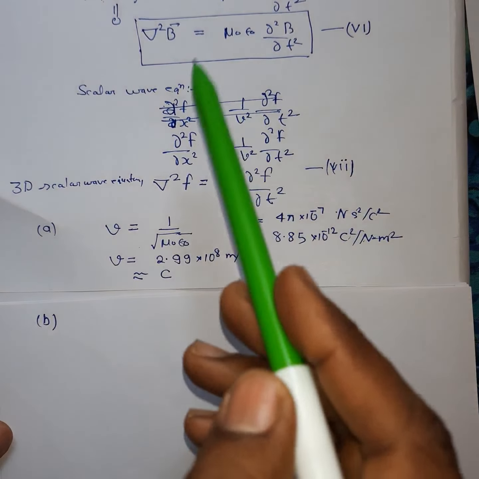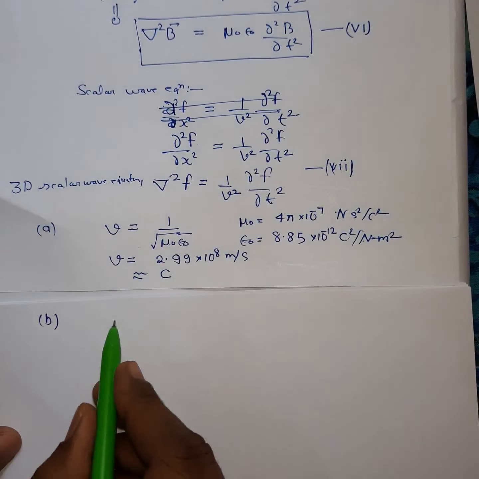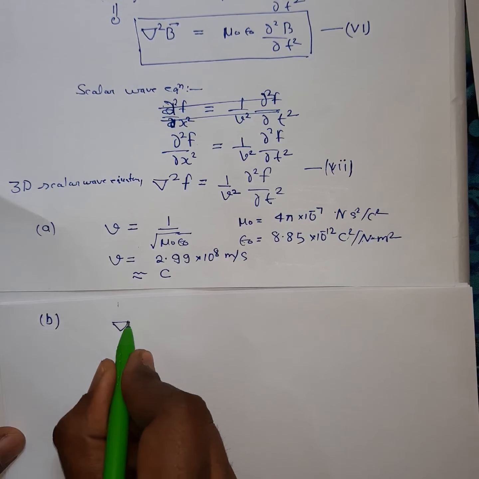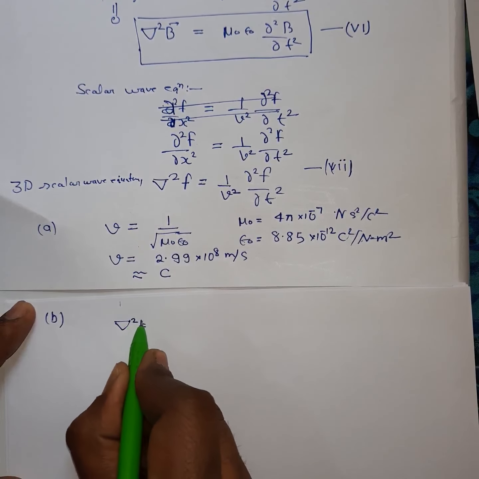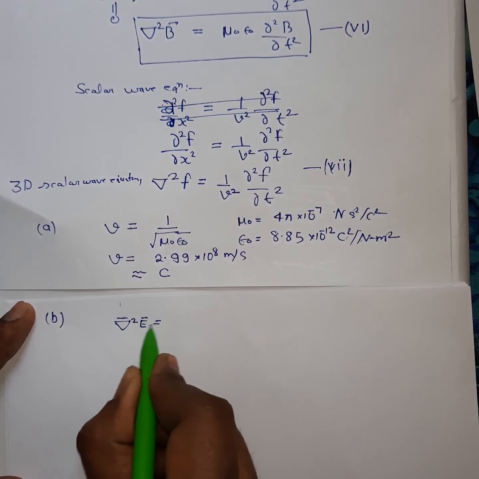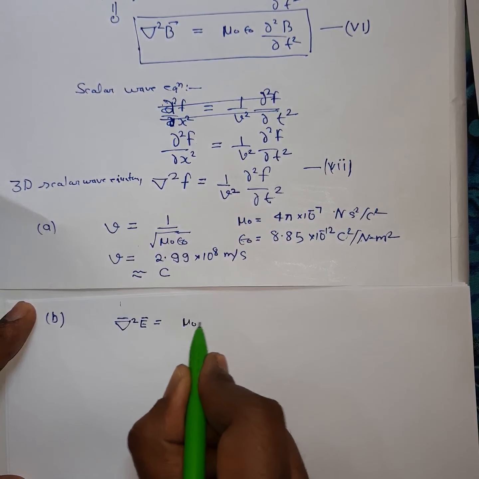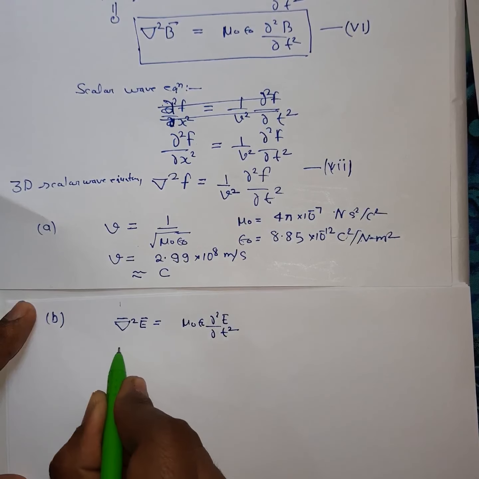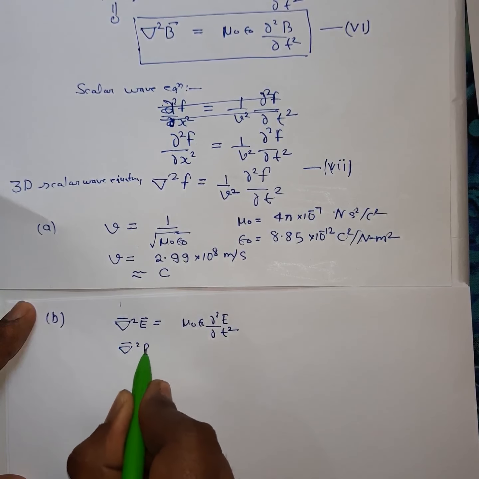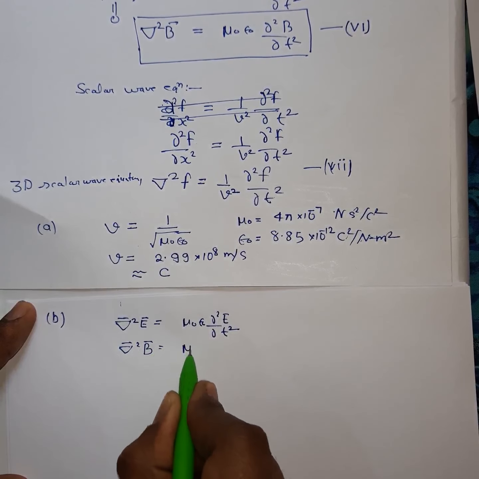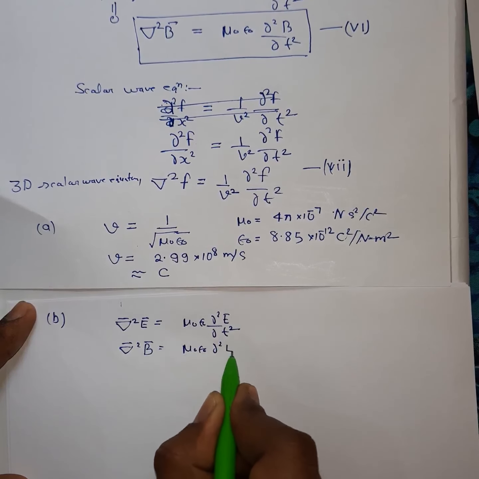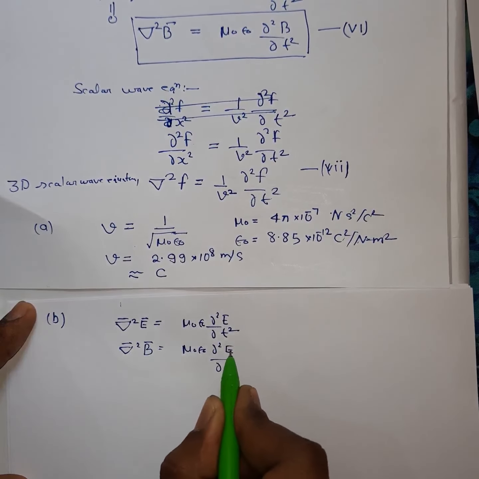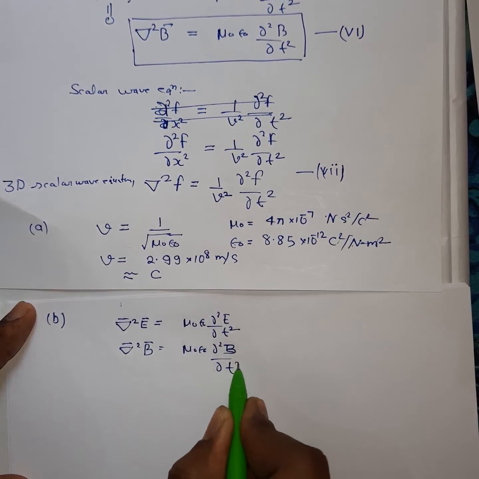Now if you see the wave equation for electric field, that is electromagnetic wave, it is ∇²E = μ₀ε₀ ∂²E/∂t², and ∇²B = μ₀ε₀ ∂²B/∂t².